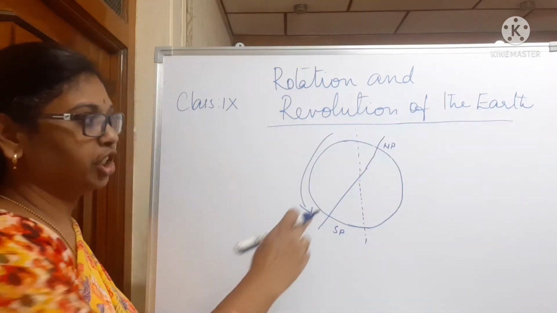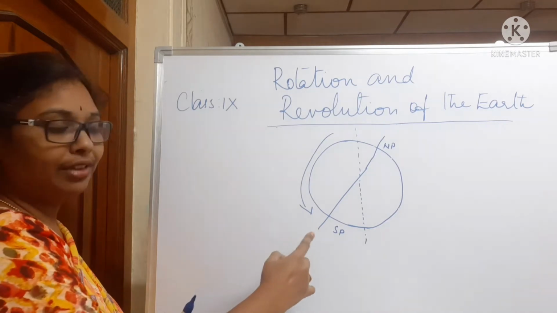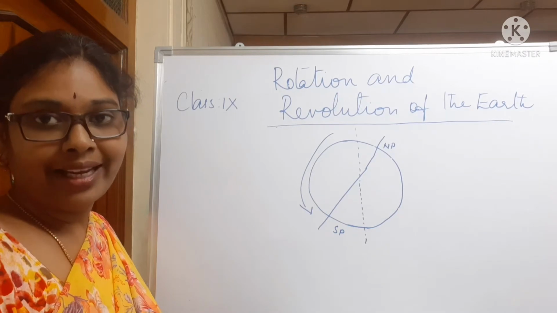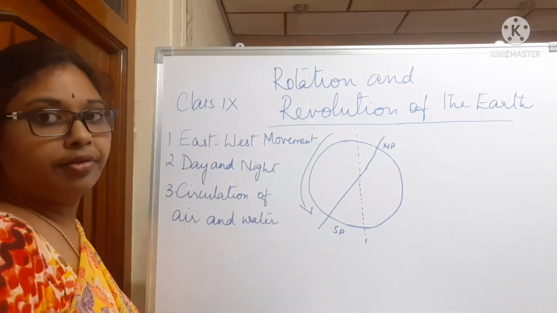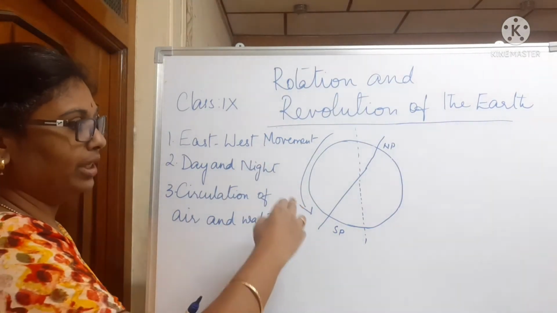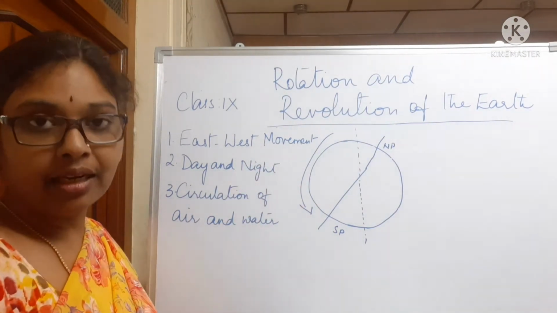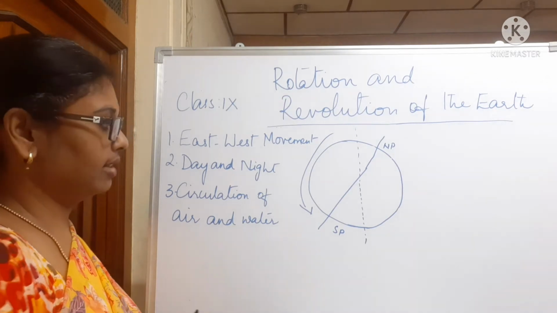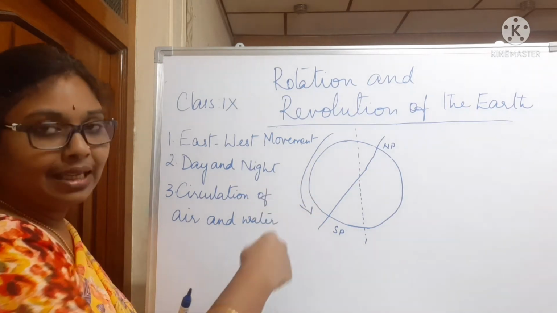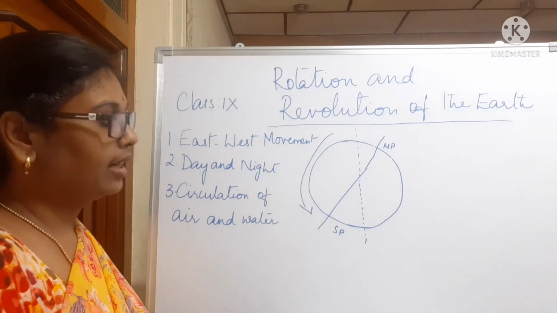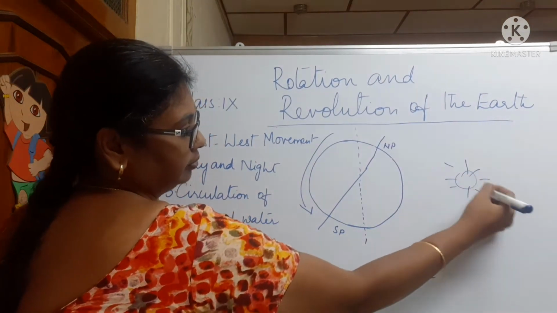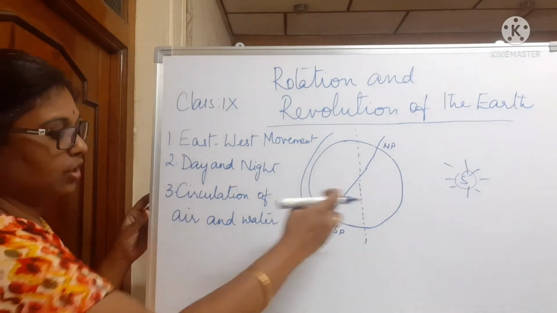And next we come to rotation. Rotation is the movement of the earth on its own axis from west to east. Next, effects of rotation. The first effect of rotation is east-west movement. Because the earth rotates from west to east, we feel that the sun rises in the east and sets in the west. And the second one is occurrence of day and night. Since the earth is rotating, we have the occurrence of day and night.